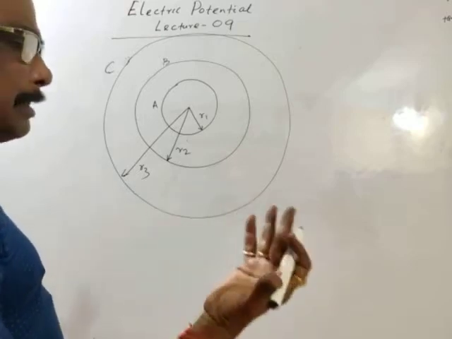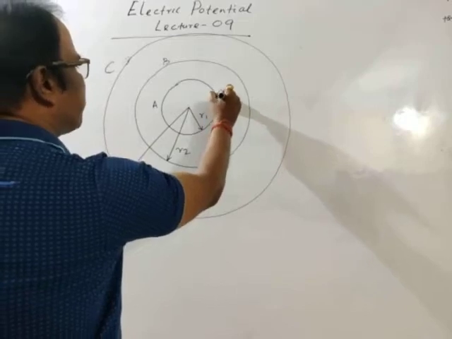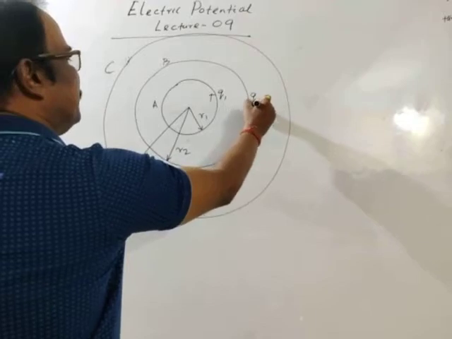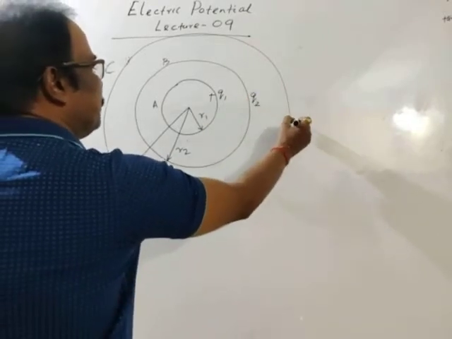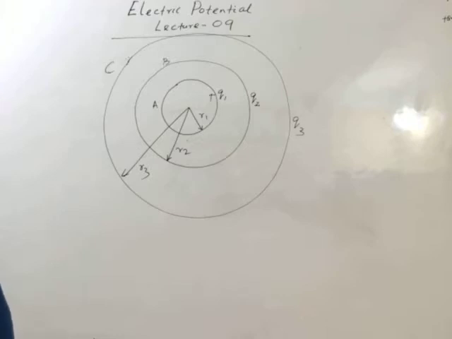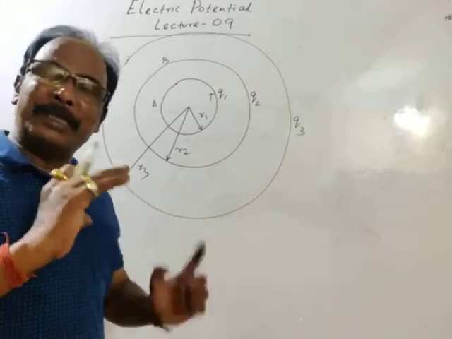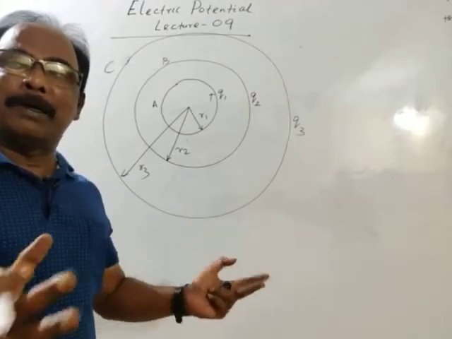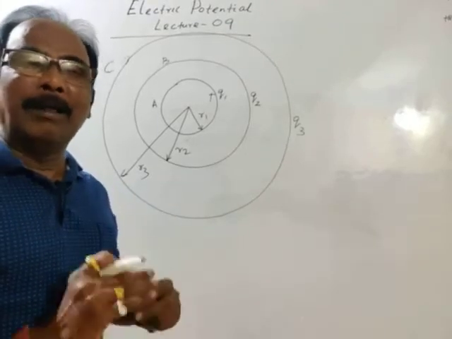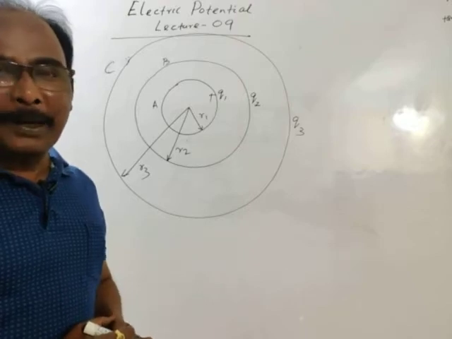Okay. Let charges are given to the spheres. Let charge given to sphere A is Q1. You may take positive or negative. Charge given to cell B is Q2. Charge given to cell C is Q3. Okay. As we have discussed, potential on the surface of a hollow sphere is equal to potential at any point inside the surface.